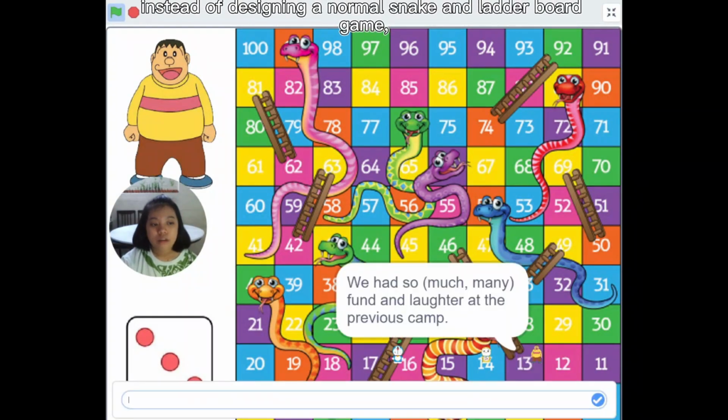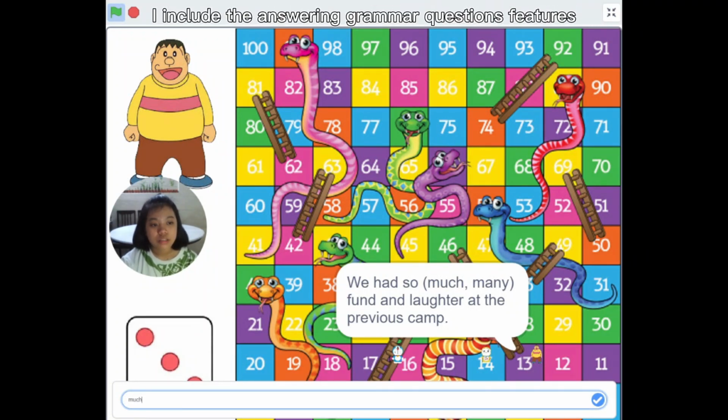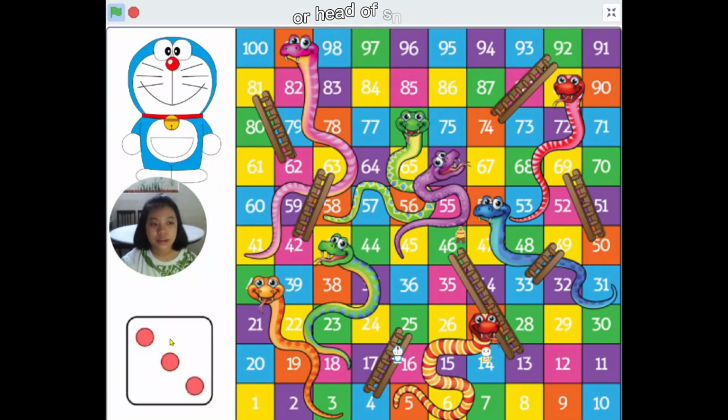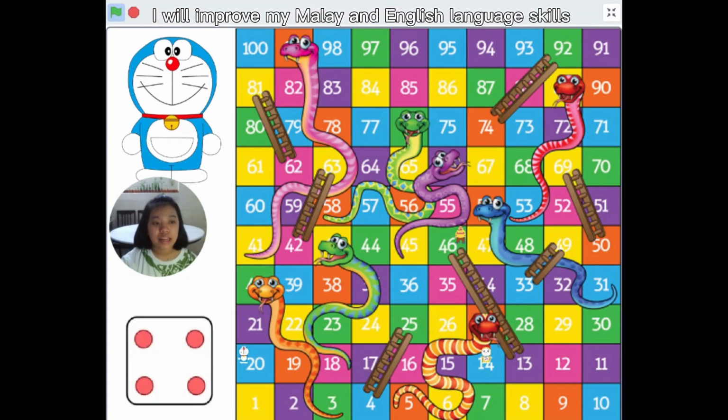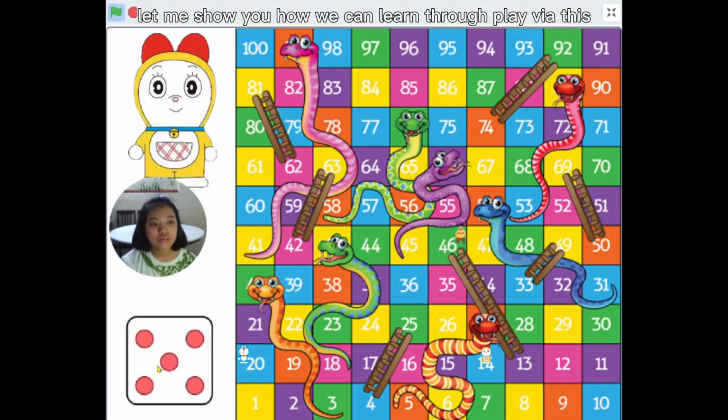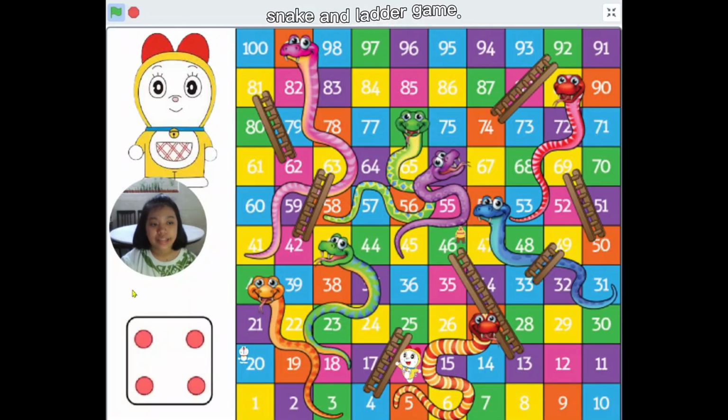Thus, instead of designing a normal snake and ladder board game, I included answering grammar questions, such as correct-sentence questions, when the player reaches the bottom of a ladder or the head of a snake. I hope by doing so, I will improve my Malay and English language and not just play for fun. Next, let me show you how we can learn through play via this snake and ladder game.